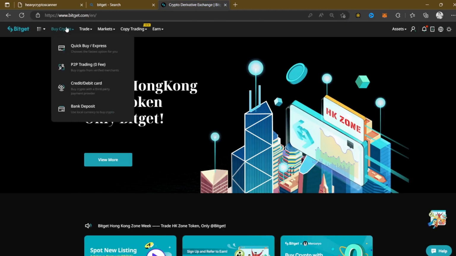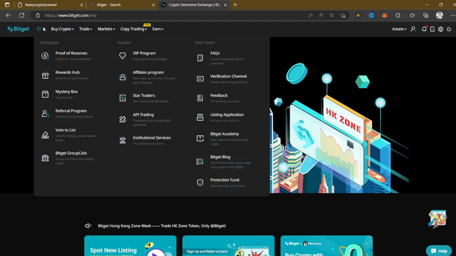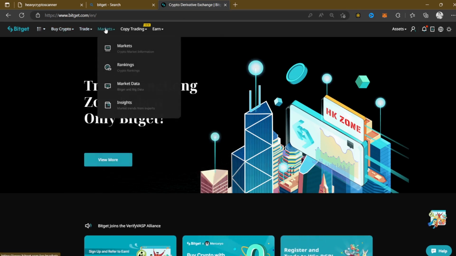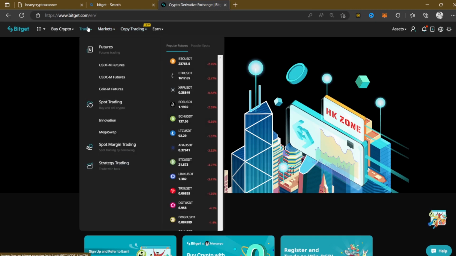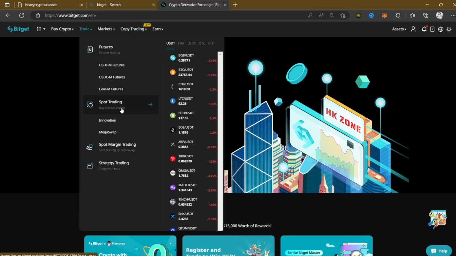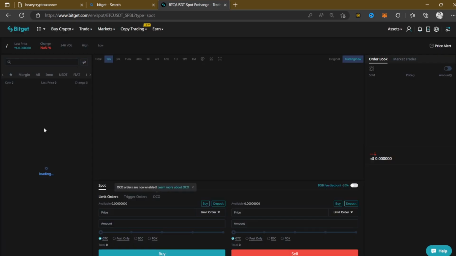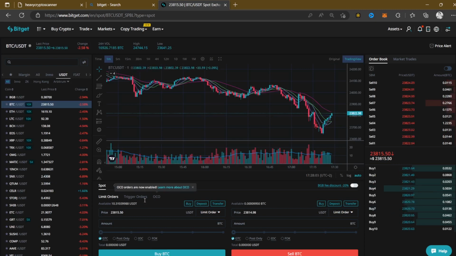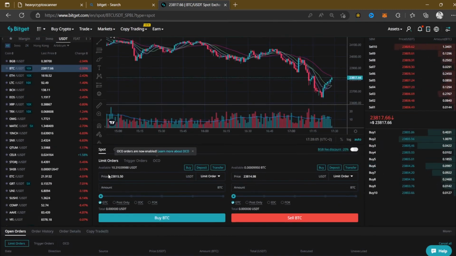So right now let's go ahead and try it out. I'm going to go to where it's written buy crypto, where it's written trade markets. Okay, do you have spot trading right here? All right, here it is. So right there, you can see that I have some USDT. I should have at least 10 USDT right here, and this is what I'm going to use.